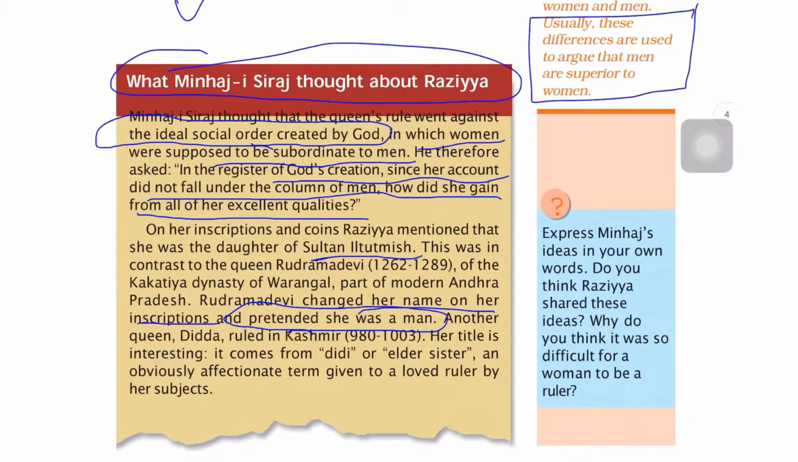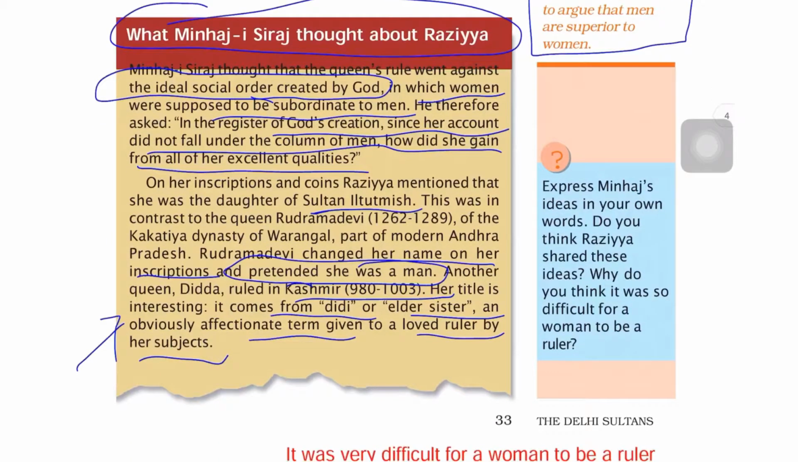ruler. Now another queen, she ruled in Kashmir. Her title is interesting. It comes from Didi or elder sister, an affectionate term given to a loved ruler by her subjects. That is, in Kashmir at that time, women were regarded as appropriate for the ruling post.